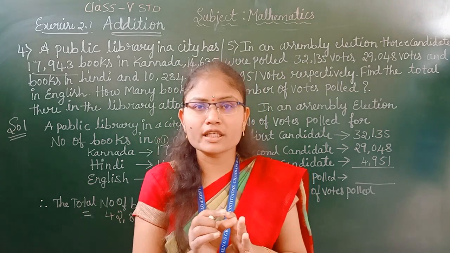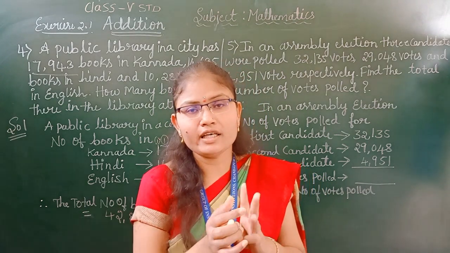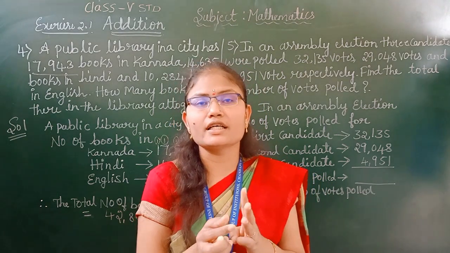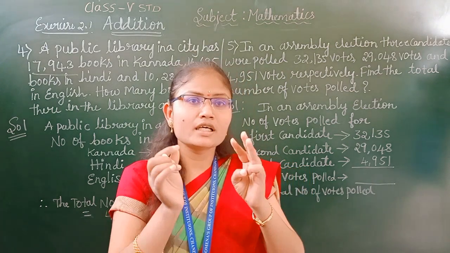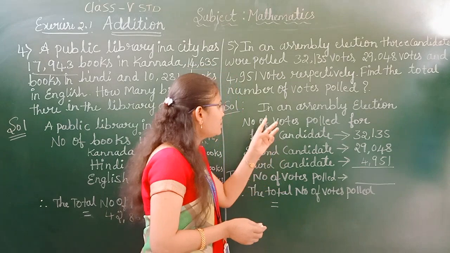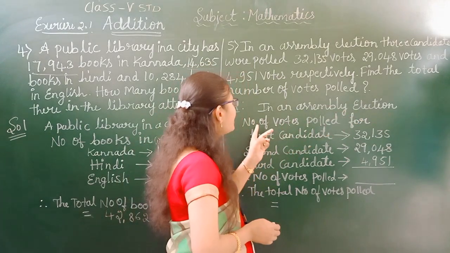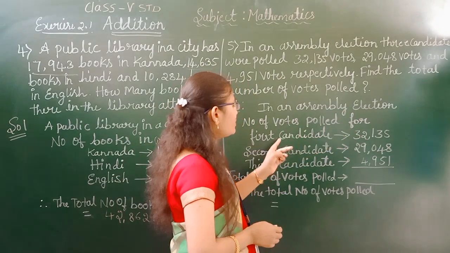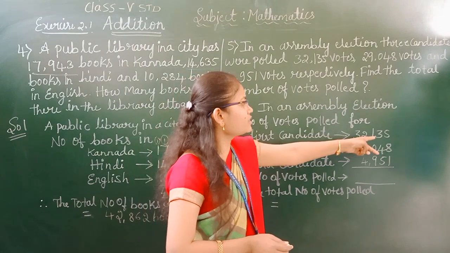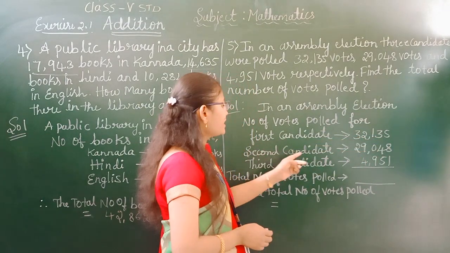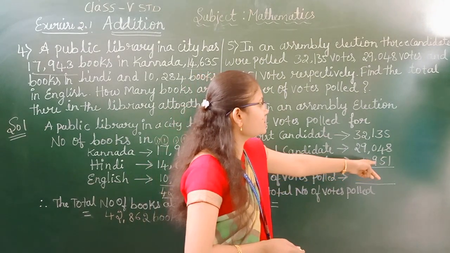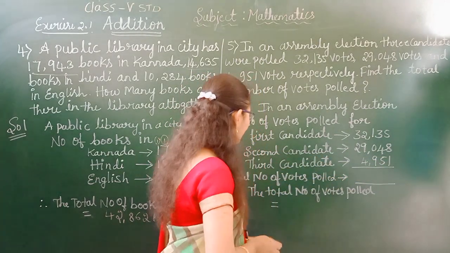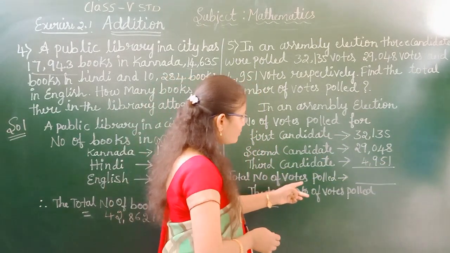Rama has polled 10, Sita 20 and Lakshmana 30, which means a total of 60 votes are polled. In the same way, here in the assembly election, the votes polled for the first candidate are 32,135, the second candidate 29,048, and the third candidate 4,951. Now we have to find the total number of votes polled.